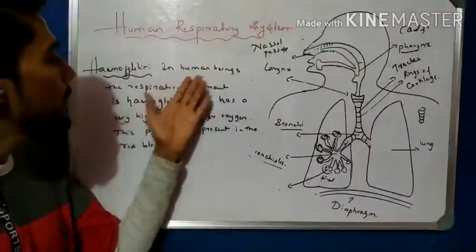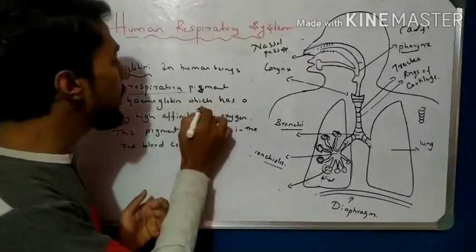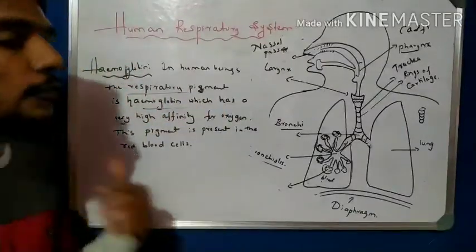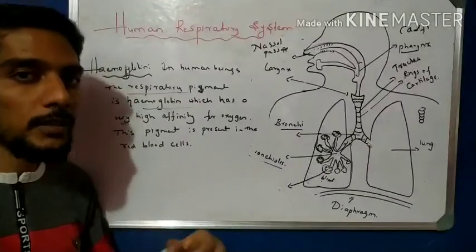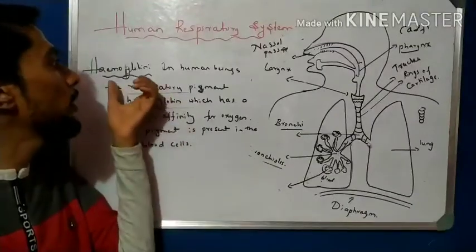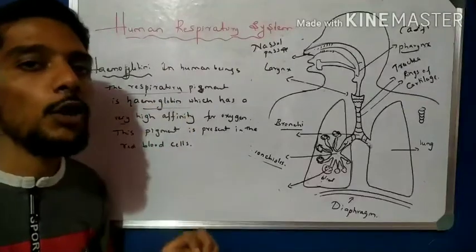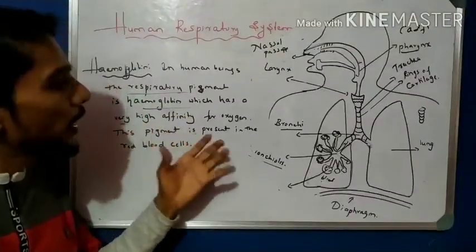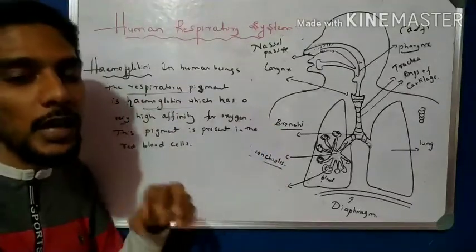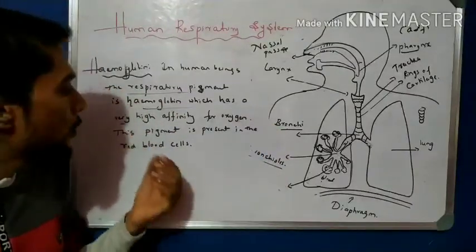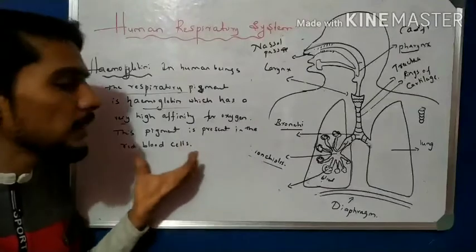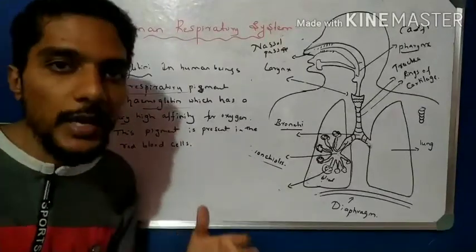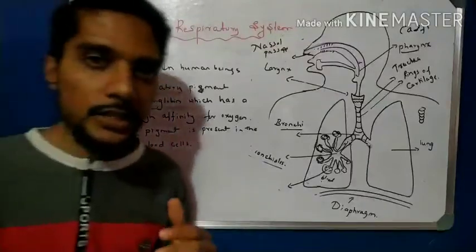So in human beings, the respiratory pigment is called hemoglobin. Hemoglobin is a respiratory pigment which has more affinity towards oxygen, meaning without oxygen there is no hemoglobin. So hemoglobin having more affinity towards oxygen is why it quickly takes the oxygen and transports it to every part of the body. This pigment is present in RBCs, the red blood cells. So these are very important points about the respiratory system.